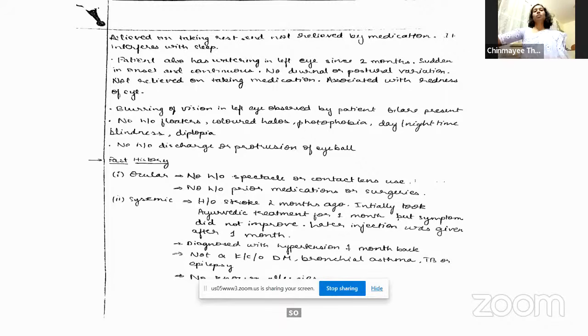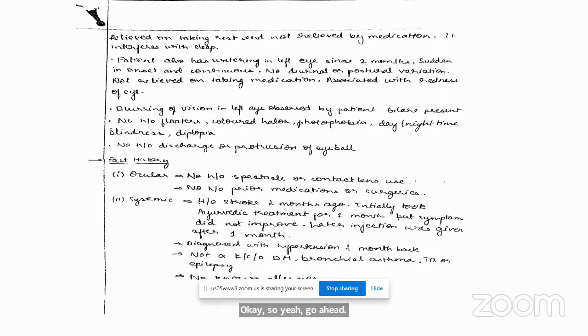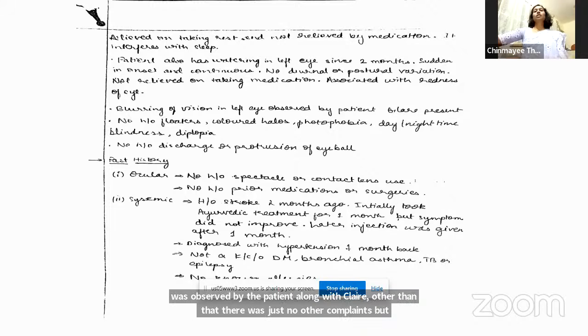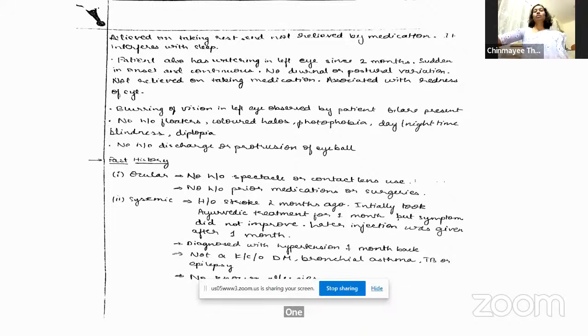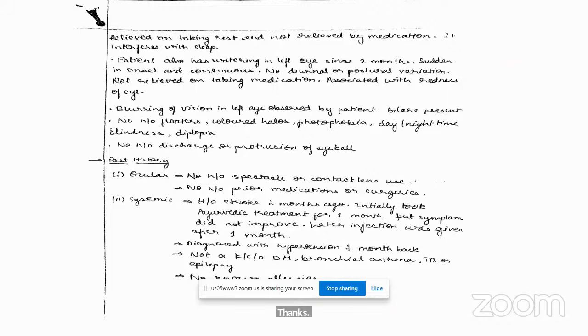Are there any other complaints? Ma'am, just blurring of vision in the left eye was observed by the patient along with glare. Other than that, there were no other complaints, ma'am. Okay, so blurring of vision, it is now a painful blurring of vision with headache and watering. So what can the causes be? Painful blurring of vision with watering.